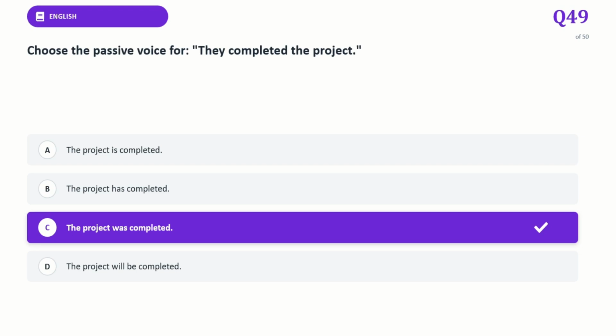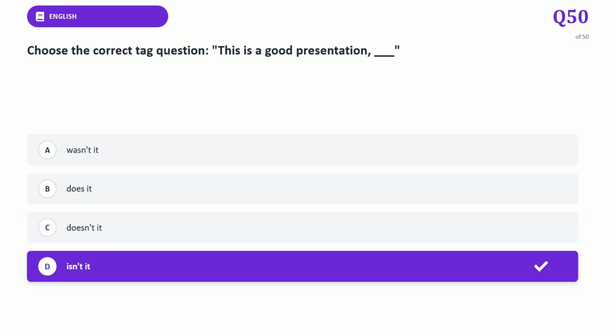Next question and the final question. Choose the correct tag question: "This is a good presentation, dash?" The answer is "Isn't it?" Opposite polarity: a positive statement requires a negative question tag.